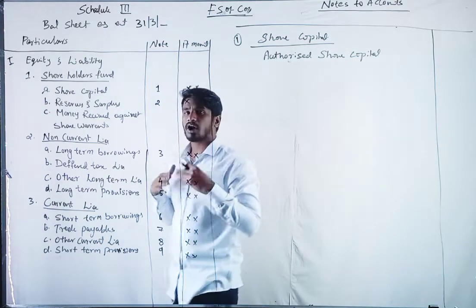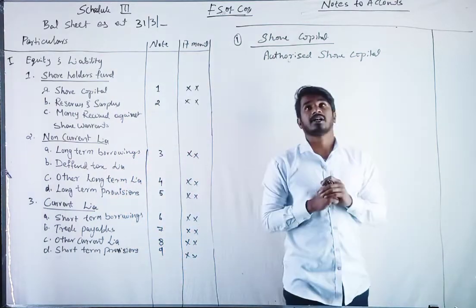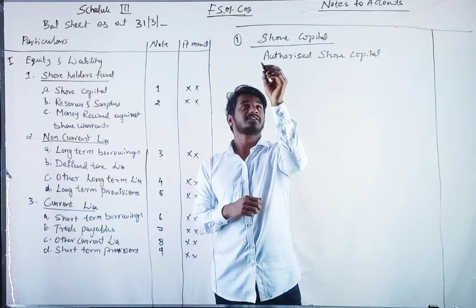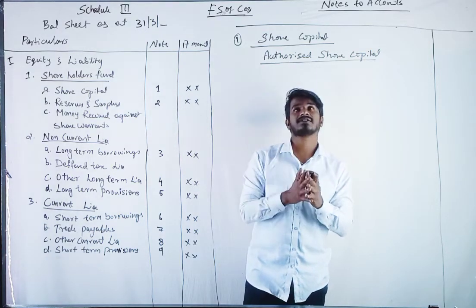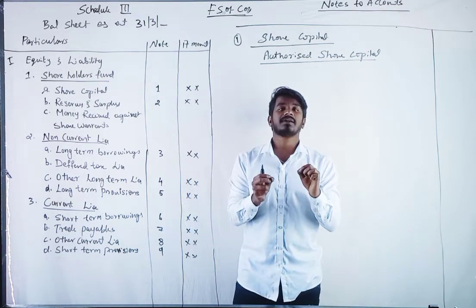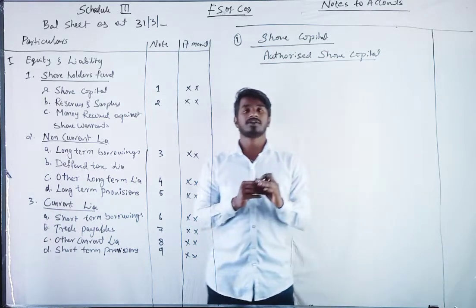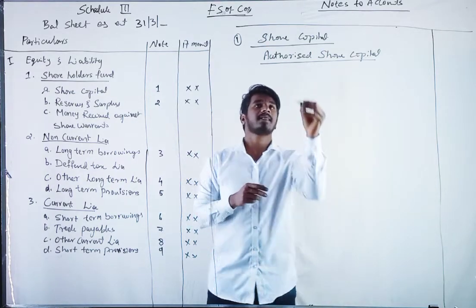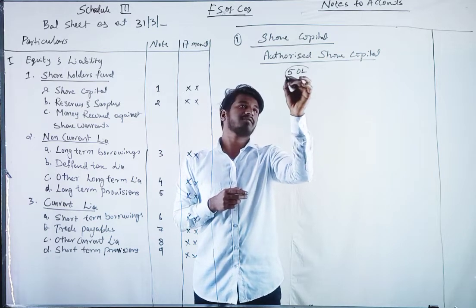What do you mean by authorized share capital? Authorized share capital means a company's maximum limit of issuing shares. Let us say the company has authorized share capital of 50 lakh.